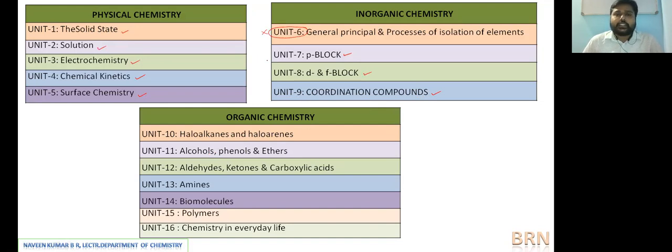So we have 3 units under inorganic chemistry. 5 under physical chemistry, 3 under inorganic chemistry, and 1 is deleted, as per the continuity of the previous syllabus pattern. Next, we have the very important organic chemistry branch. In the first PUC you have fewer units in organic, right? Here we have nearly 7 units.